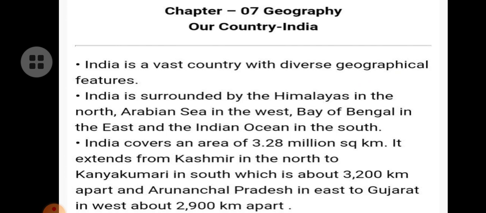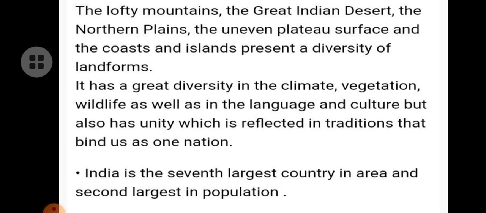It extends from Kashmir in the north to Kanyakumari in the south, which is about 3,200 kilometers apart, and Arunachal Pradesh in the east to Gujarat in the west, about 2,900 kilometers apart. The lofty mountains, the great Indian desert, the northern plains, the uneven plateau surface, and the coasts and islands present a diversity of landforms.